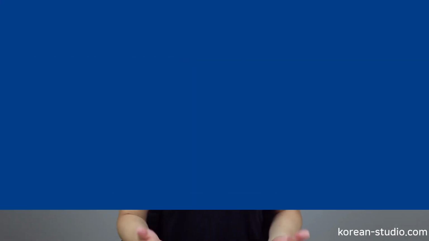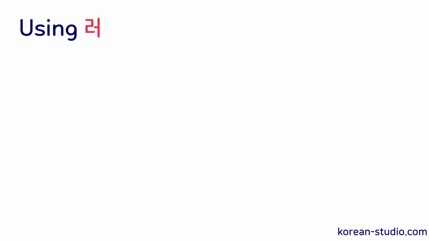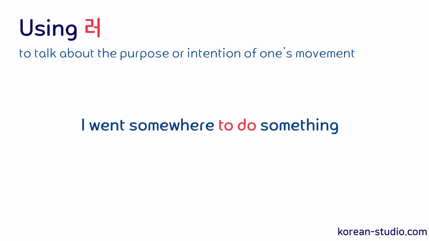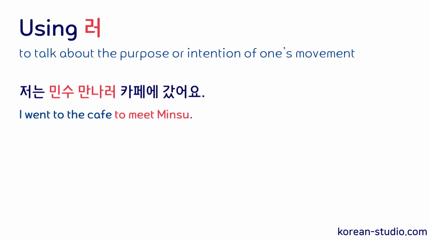In today's lesson, we're going to learn how to use 러 and 려고 to talk about our intentions and the purpose of our actions. So let's begin with how we use 러. Now, we use 러 to talk about the purpose or intention of one's movement. So to say, I went somewhere to do something, we combine 러 with a verb to describe why we went somewhere. Here's an example sentence.